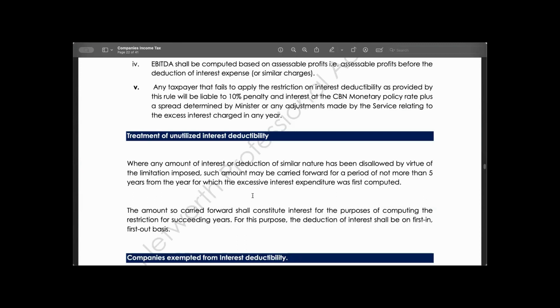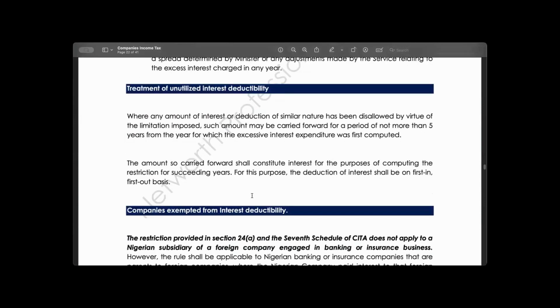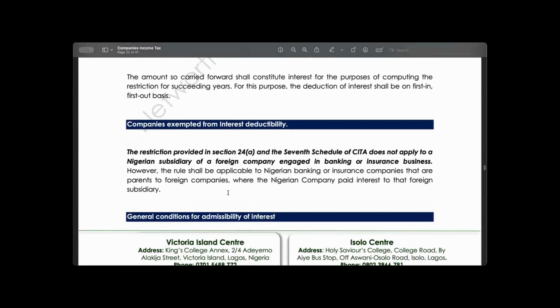Now, what we are trying to say here again is that in terms of relieving the interest, the interest that is to be relieved will be based on a first in, first out basis. So that is that. Now, what are the companies exempted from this rule?